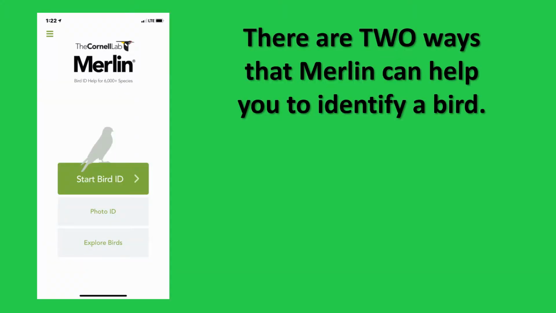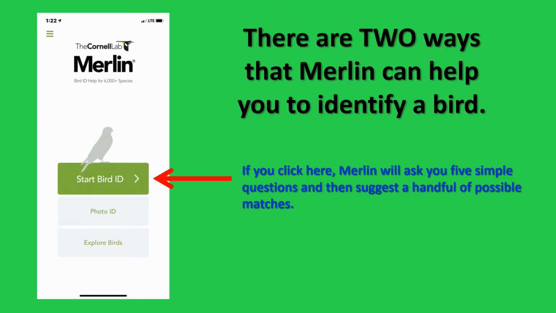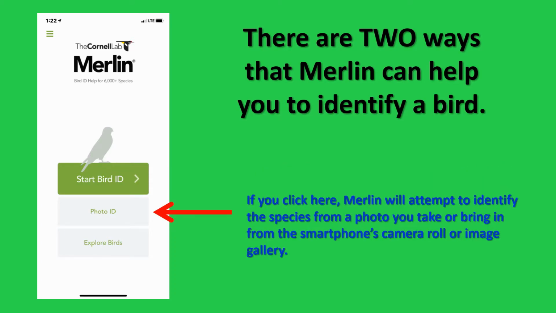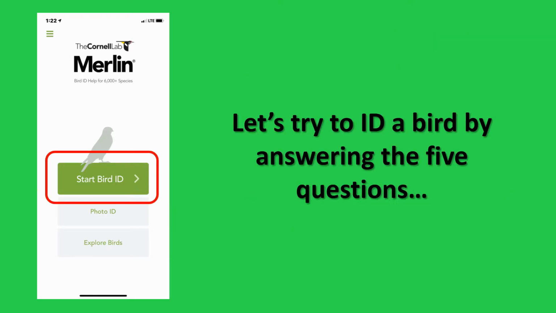There are two ways that Merlin can help you to identify a bird. If you click here, Merlin will ask you 5 simple questions and then suggest a handful of possible matches. If you click here, Merlin will attempt to identify the species from a photo you take or bring in from the smartphone's camera roll or image gallery. Let's try to identify a bird by answering the 5 questions.